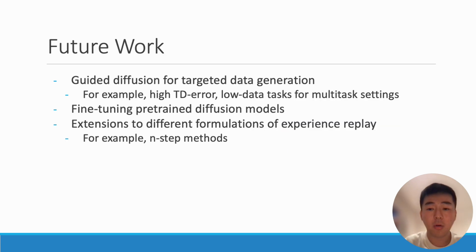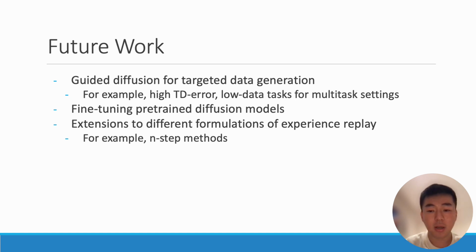We believe that we've only begun to scratch the surface of what's possible with synthetic diffusion data. For example, while SynthER upsampled the data in an unbiased way, we could consider modifying the generated data distribution to accelerate training, for example, by specifically targeting high TD error samples.